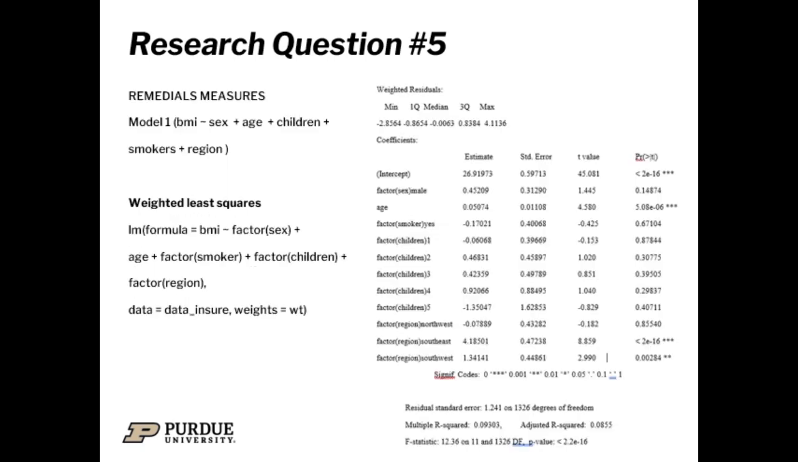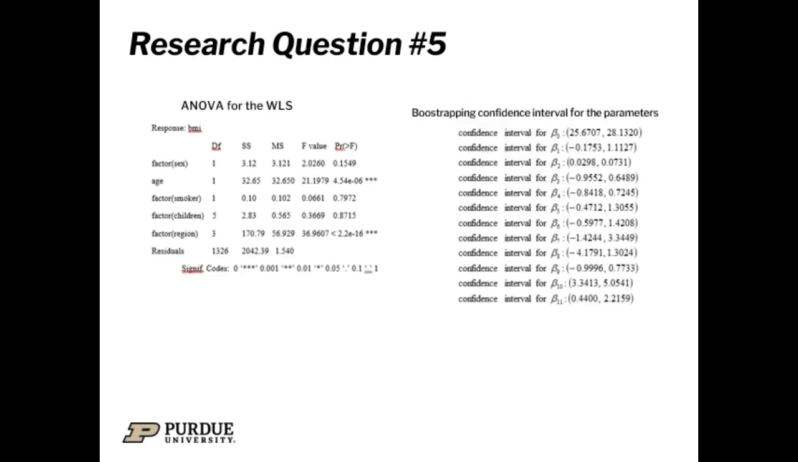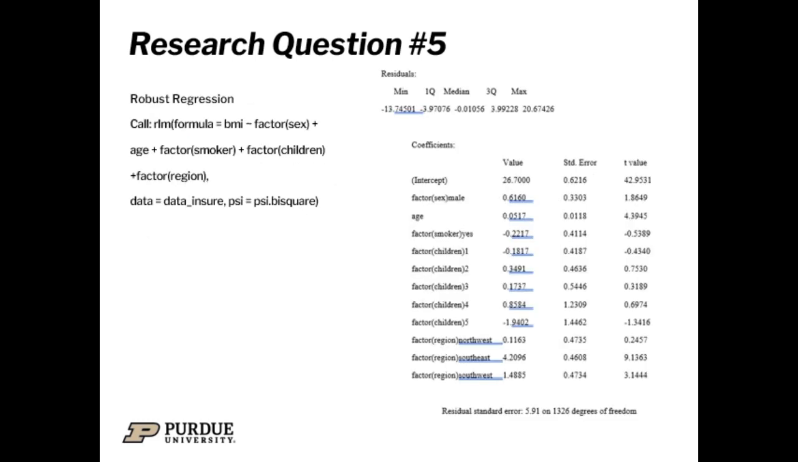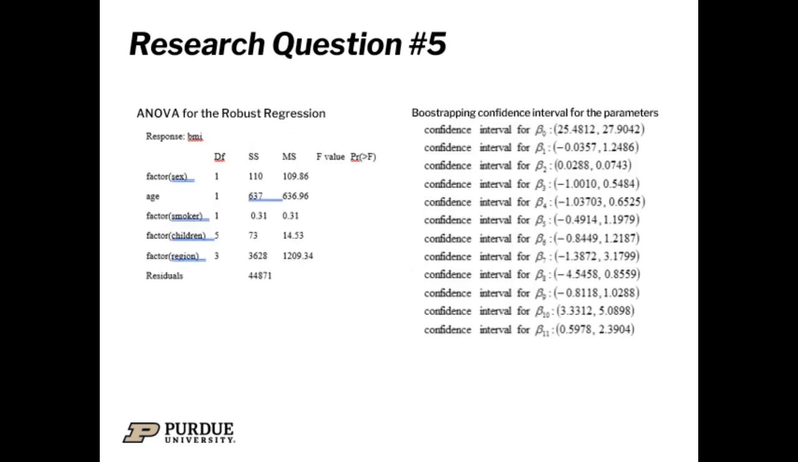So for remedial measures, a weighted least squares was performed, and it shows the results here. ANOVA for the weighted least squares is also shown here, and there's a bootstrapping of the confidence intervals for the parameters as well for the first model. There's also a robust regression done for the first model with the output here. You see the residual standard error as 5.91 with a degree of freedom of 1,302. Again, you see a robust regression for the first model here with the bootstrapping confidence interval as well.